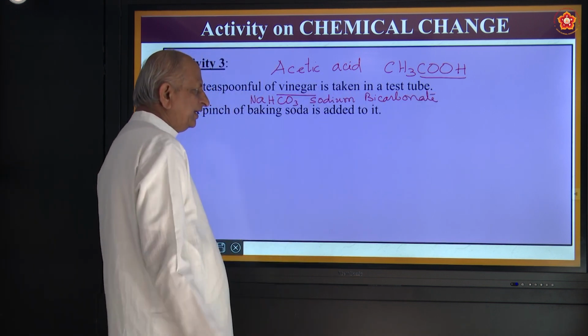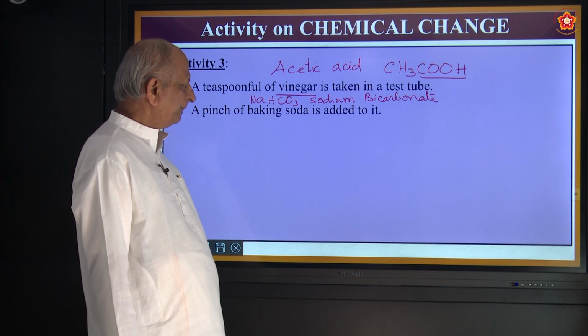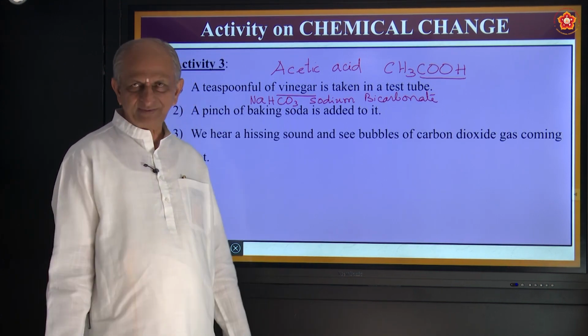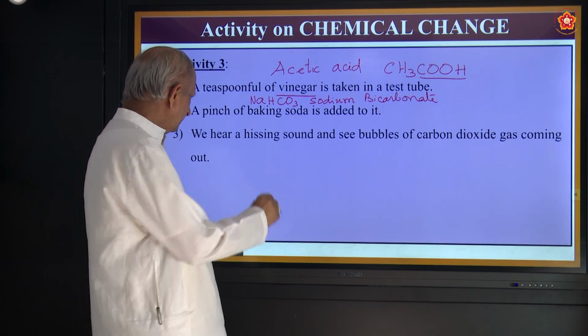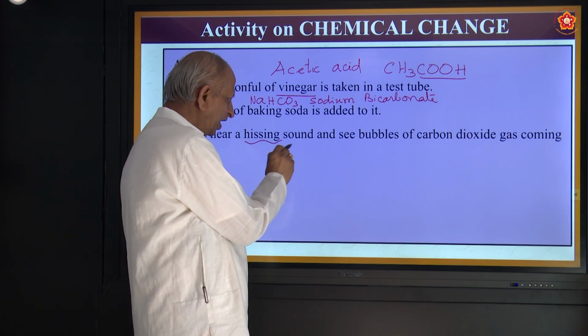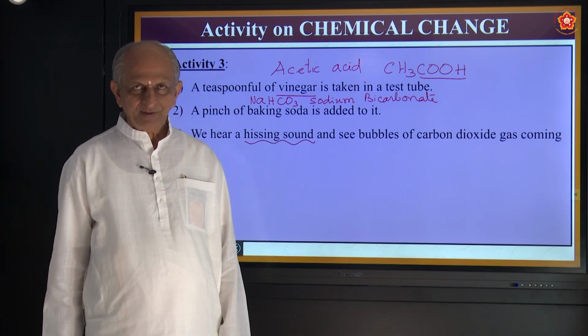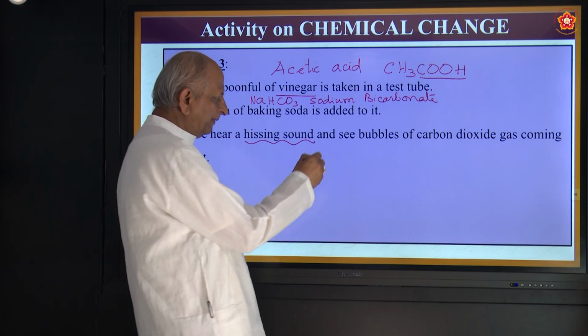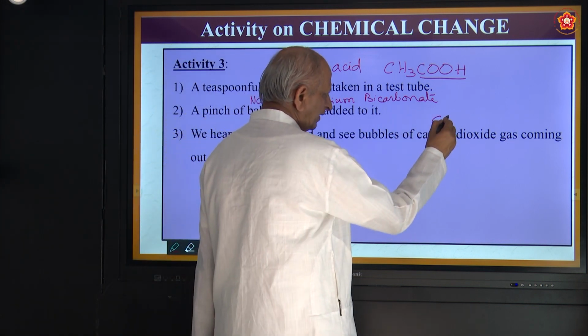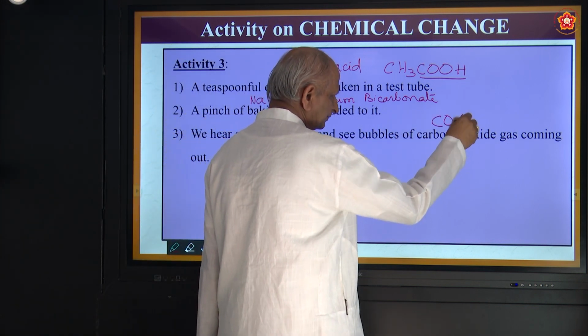When this vinegar is mixed with sodium bicarbonate, what happens? We hear a hissing sound and there will be bubbles of carbon dioxide gas.